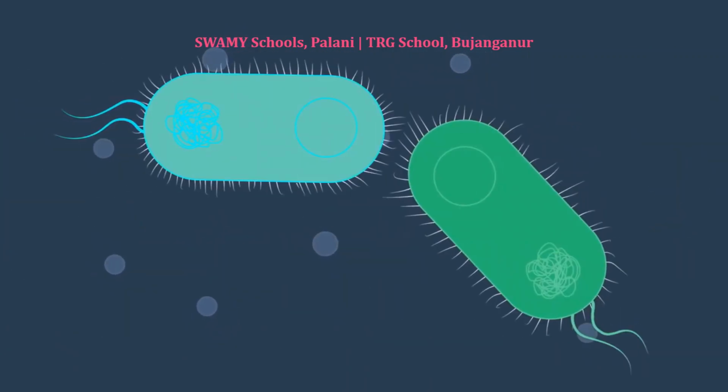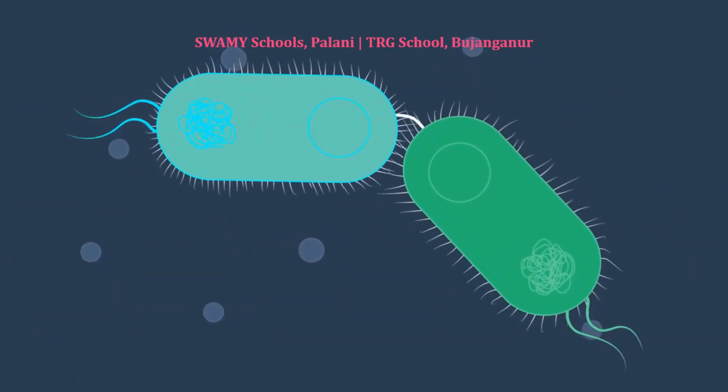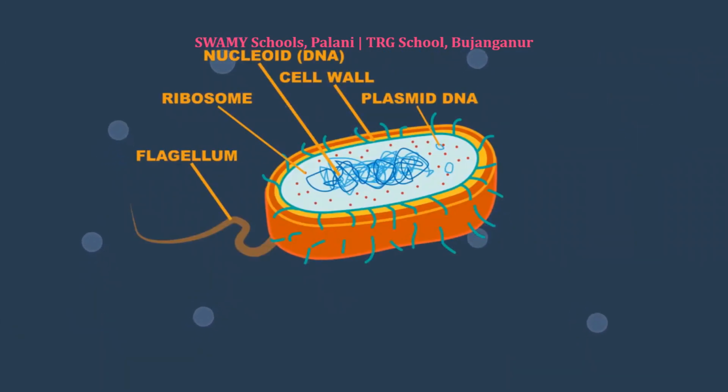The pili enable the bacteria to attach to hosts and surfaces like teeth, intestines, and rocks. They are also involved in DNA exchange between bacteria in bacterial conjugation. As the bacteria are prokaryotes, they don't have true nucleus but loose DNA in nucleoid. They also have plasmid DNA, flagellum, and pili.